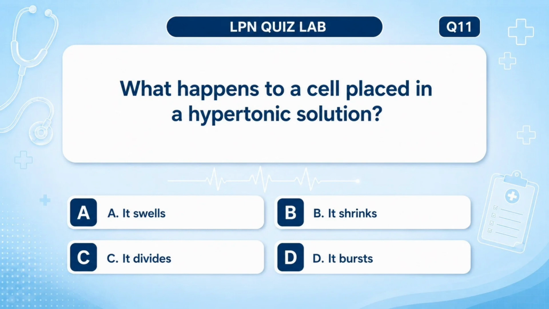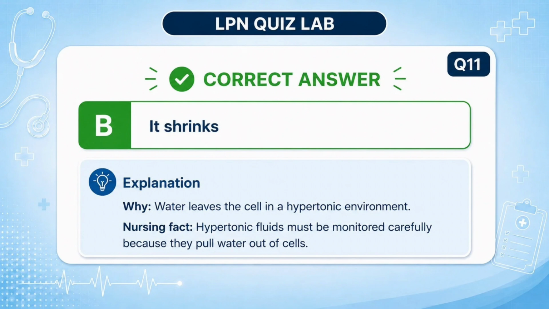What happens to a cell placed in a hypertonic solution? A. It swells. B. It shrinks. C. It divides. D. It bursts. Answer: B. It shrinks. Why? Water leaves the cell in a hypertonic environment. Nursing fact: hypertonic fluids must be monitored carefully because they pull water out of cells.